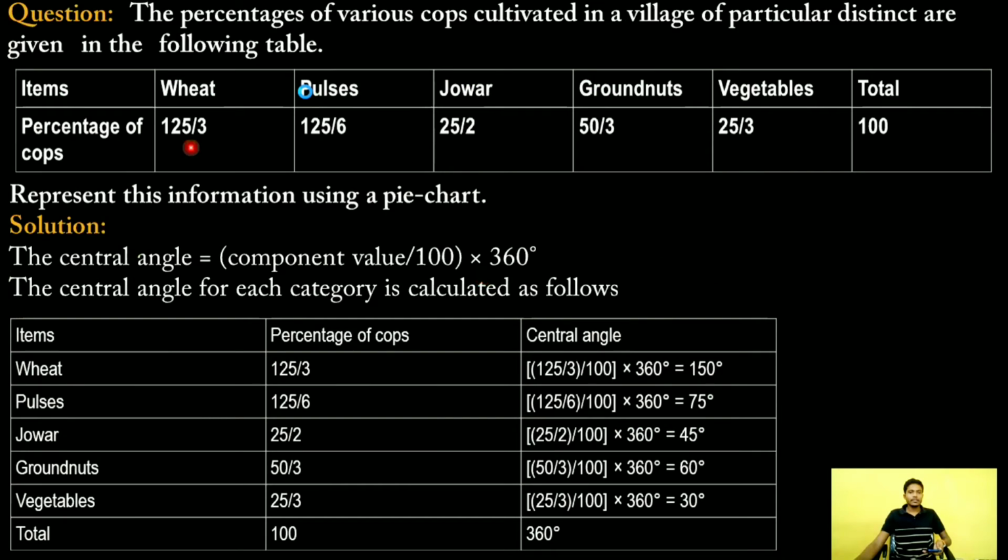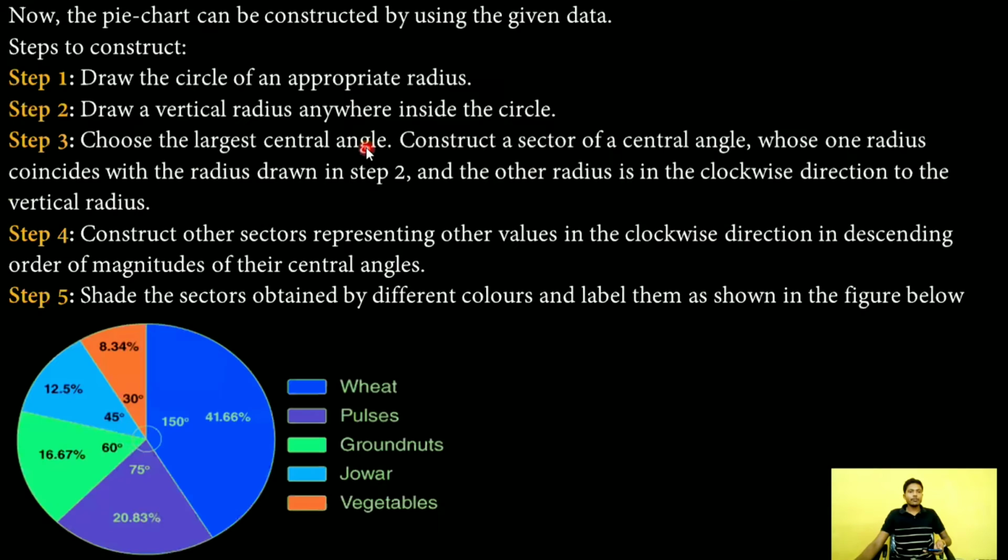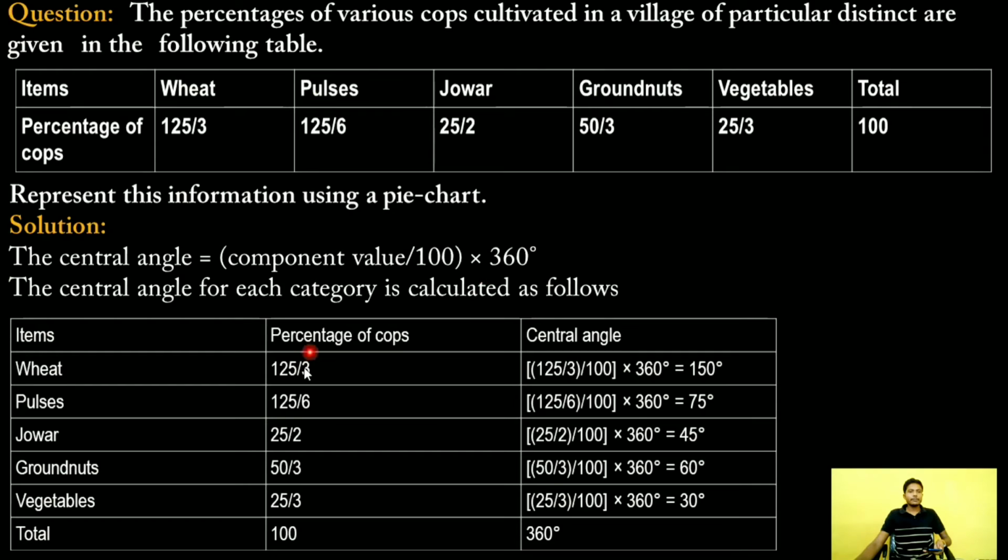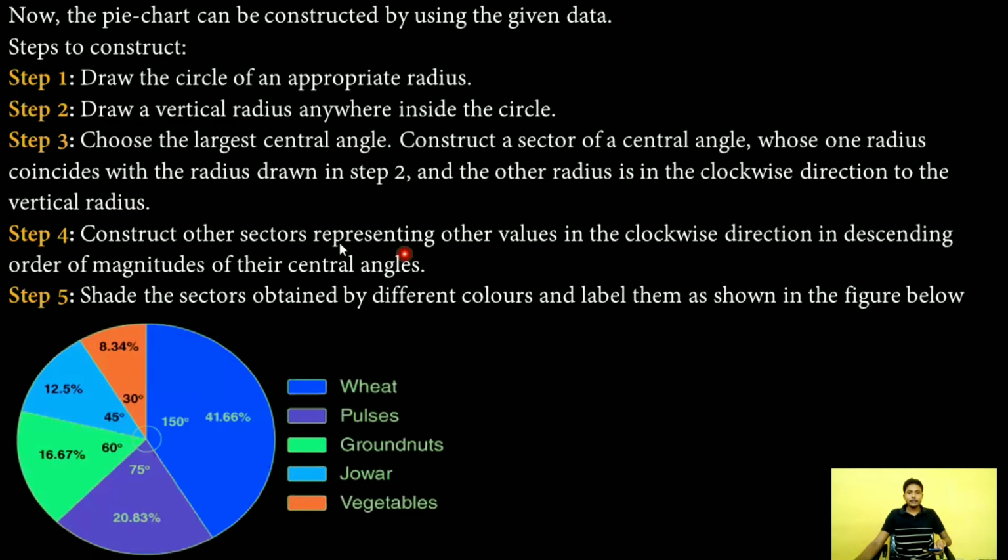Now there is another problem, the crop problem. First you have to find out the percentage. This is the item, this is the percentage, and this is the central angle. Have a look. This is our pie chart of the above problem.